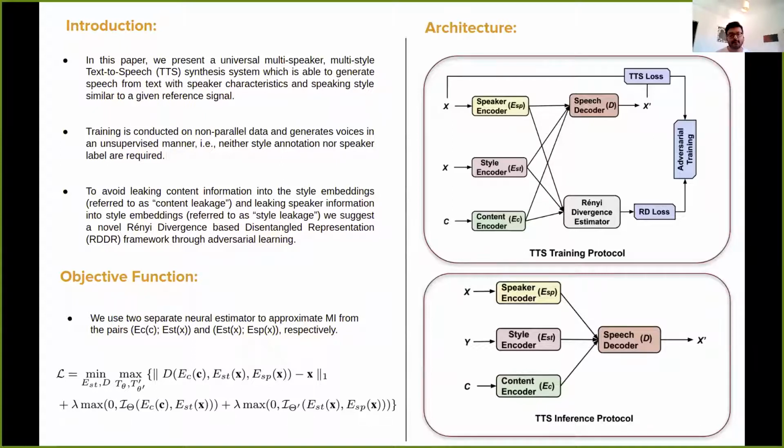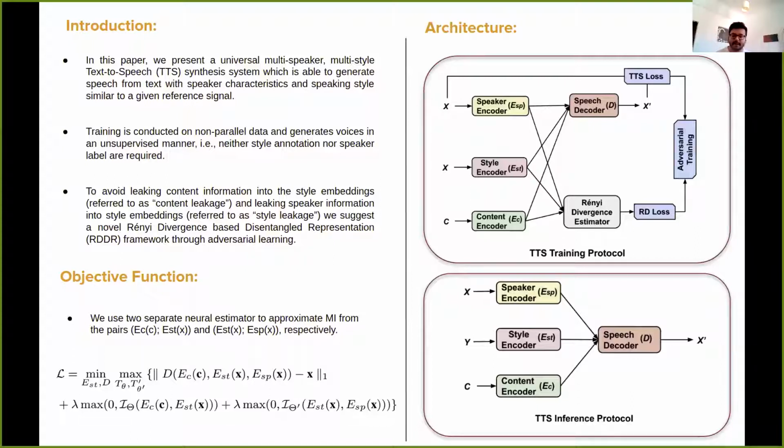However, there are some problems which we need to address. The first problem is content leakage. The content leakage is when we expect the content information from the content encoder, but we get that from either style encoder or speaker encoder. And the same goes for style leakage, where we expect the style information from the style encoder, but we get it from content encoder or speaker encoder. So if that happens during inference time, the performance deteriorates.